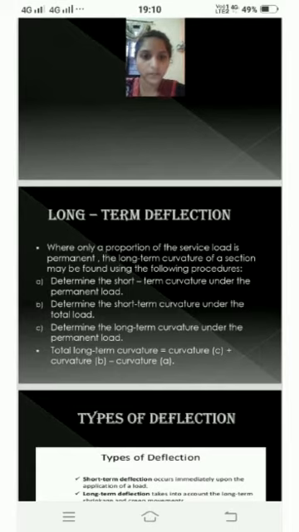The long-term deflection curvature of a section may be found using the following procedures. A. Determine the short-term curvature under the permanent load. B. Determine the short-term curvature under the total load. C. Determine the long-term curvature under the permanent load. Total long-term curvature is equal to curvature C plus curvature B minus curvature A.